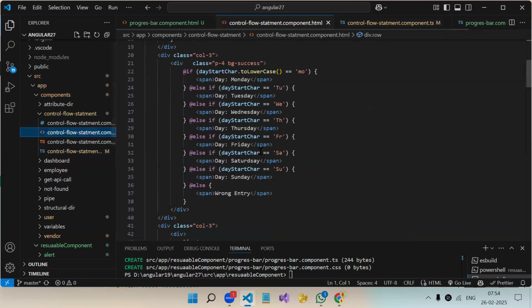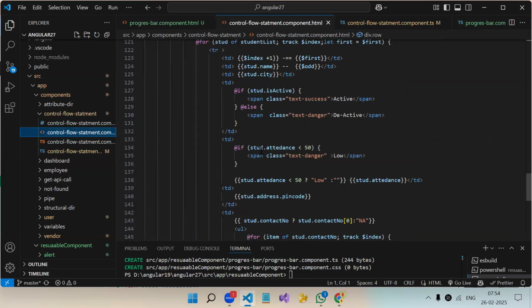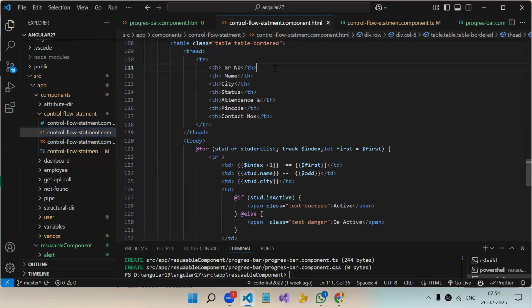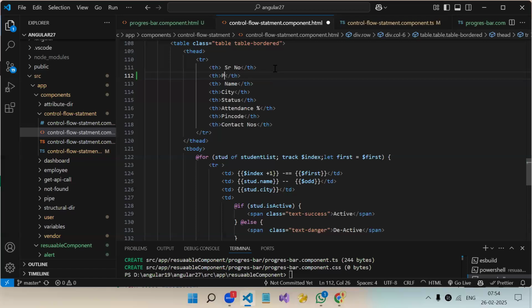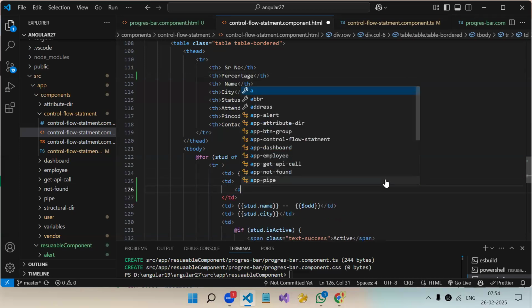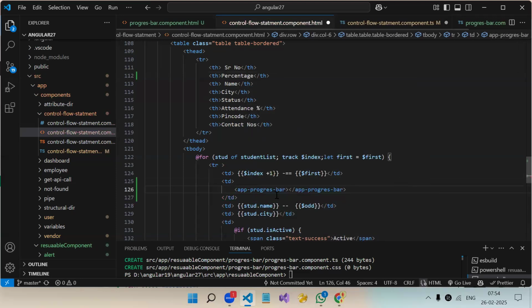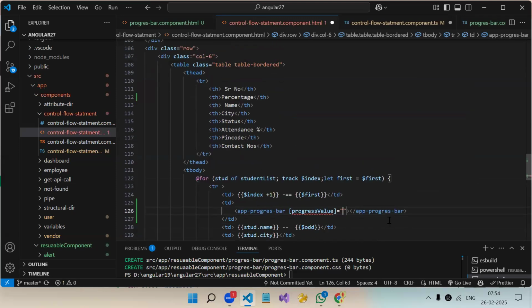Now in our HTML, we might be using a table. So inside this table, I will add one more column. Let's say th, %. Now in the second td, I will be using my app dot progress bar component. Now to this child component, I have to pass the value. So progress value is equal to what I will pass over here.